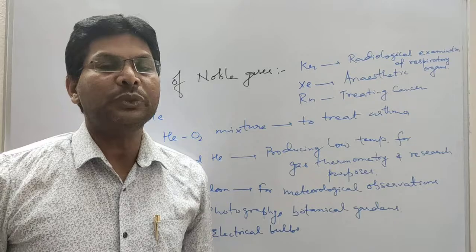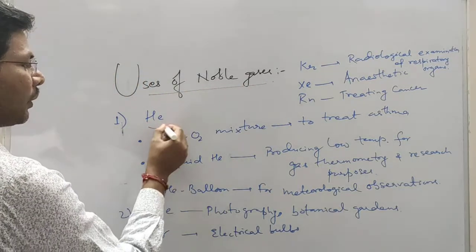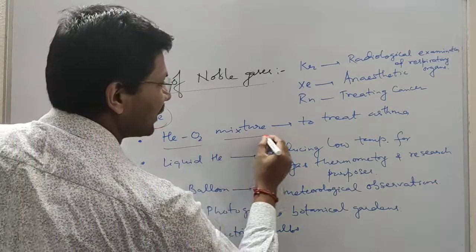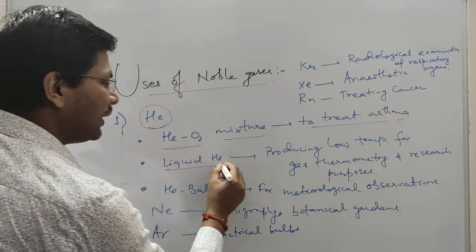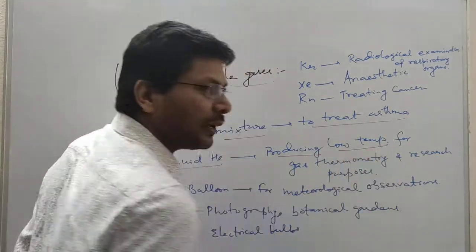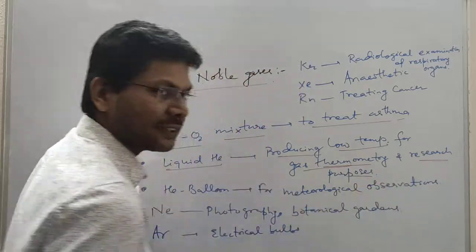Let's discuss the uses of noble gases. Some of the important uses of noble gases, like helium: a helium oxygen mixture is used to treat asthma. Asthma is a respiratory problem. Liquid helium is used for producing low temperatures, which is used for gas thermometry and for research purposes.